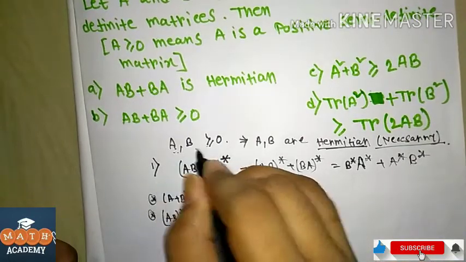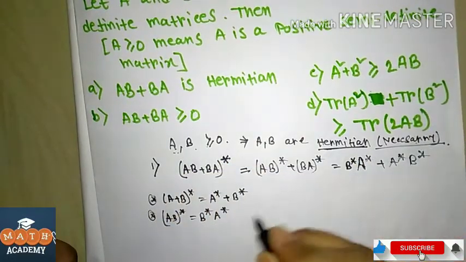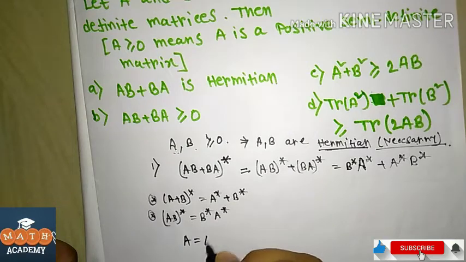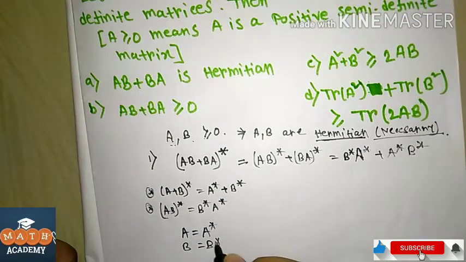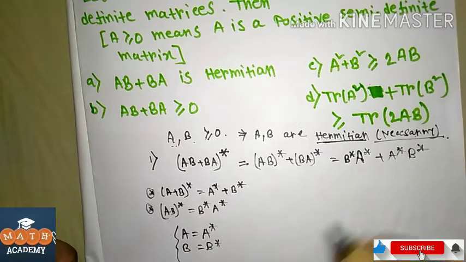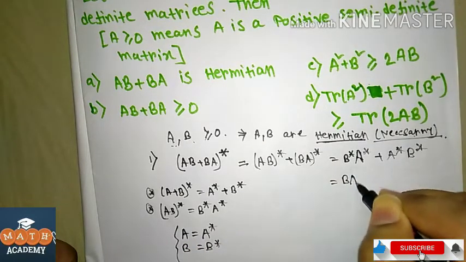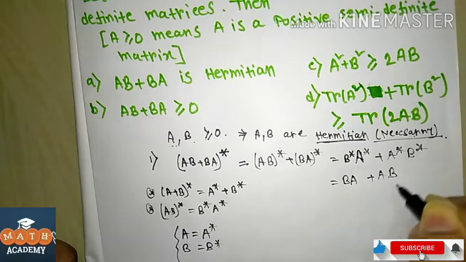Since A and B are Hermitian matrices, A is equal to A star and B is equal to B star. Putting in the values, we get BA plus AB.